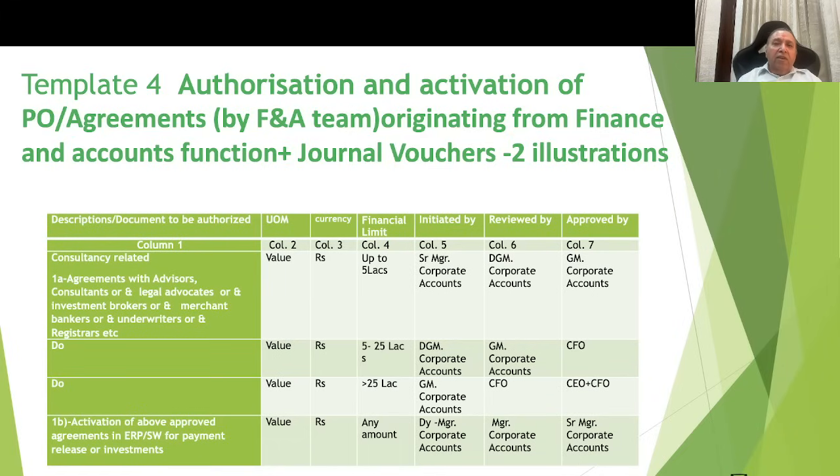Template 4 is for the activation of the purchase order agreements which are originating from finance and account function or general vouchers. There are two illustrations because finance and accounts also engage advisors, consultants, investment brokers, merchant bankers, etc. So here I am suggesting different value norms in this example. Say value column number 4 up to 5 lakhs, then 5 to 25 lakhs, above 25 lakhs.